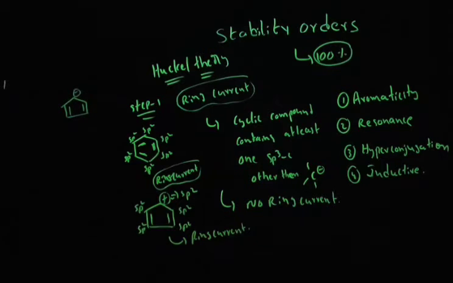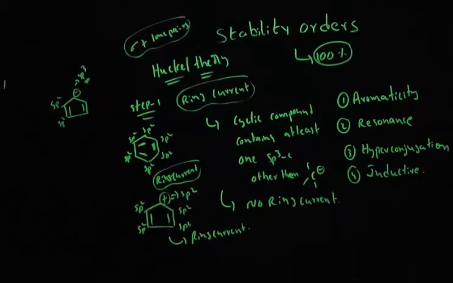Now in this case a negative charge is present, so a carbanion is there, which has sp3 hybridization. You can identify that by using the formula: number of sigma bonds plus number of lone pairs. So we know the carbanion is sp3 hybridized, and double bonded carbons are always sp2.